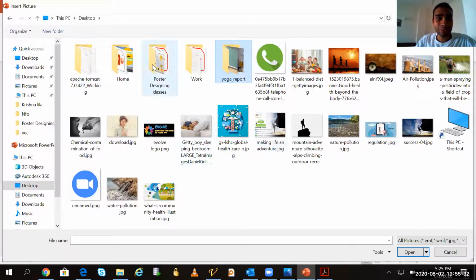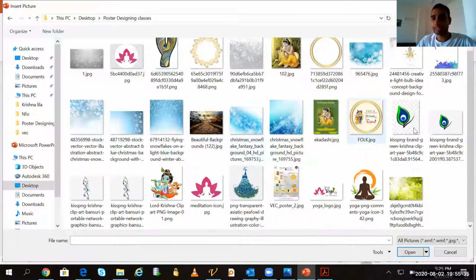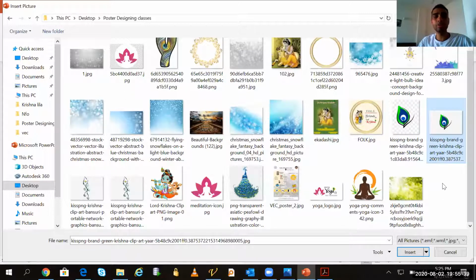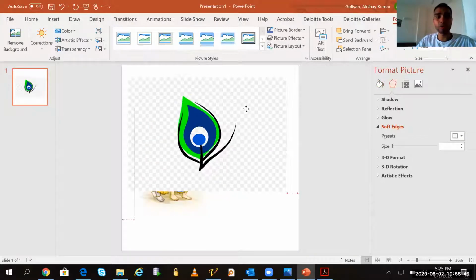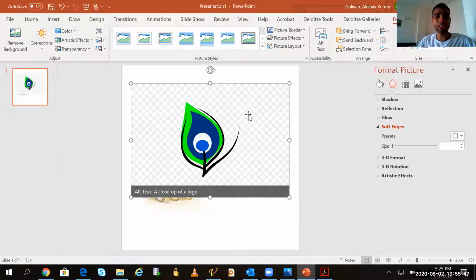So we will go to poster designing. Here is the image project. I have already downloaded it from internet. You will simply type peacock feather. You will get this image like that. But you will find this image is there with a background. Though I tried to download PNG, this PNG came with this square background.